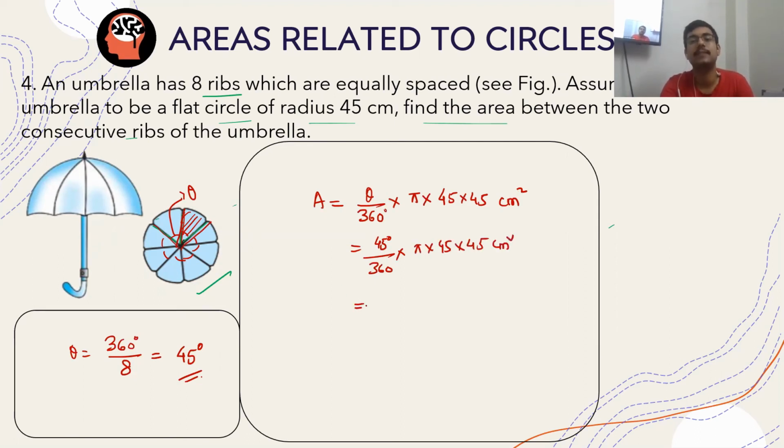So this basically comes out to be how much? 1/8 of 22 by 7 into 45 into 45 centimeter square. If you calculate it, what is the answer that will be coming? So it is coming out to be 795.53 centimeter square.